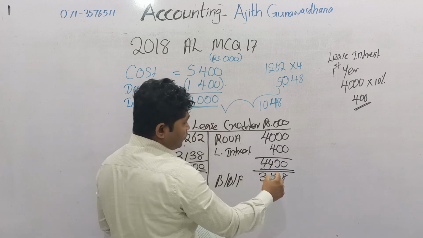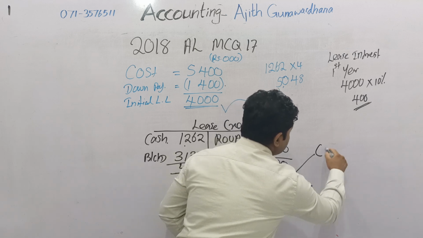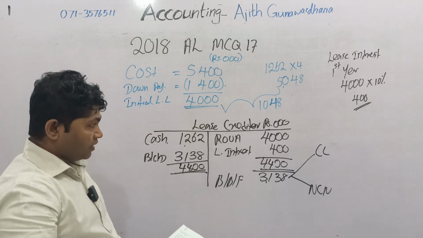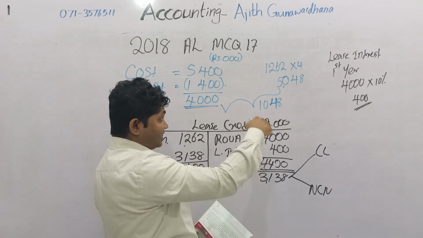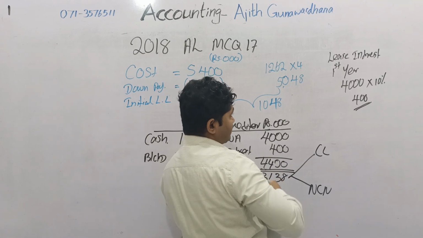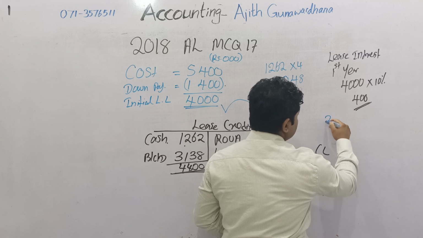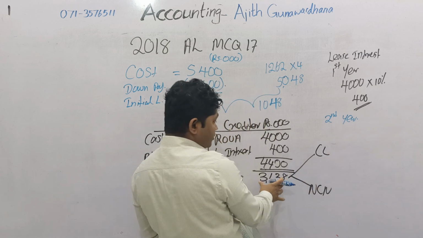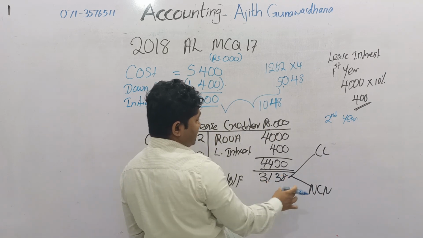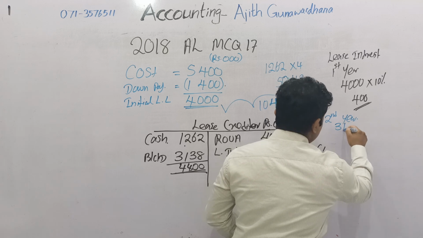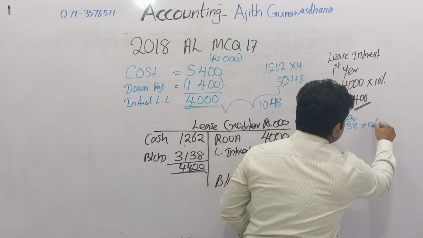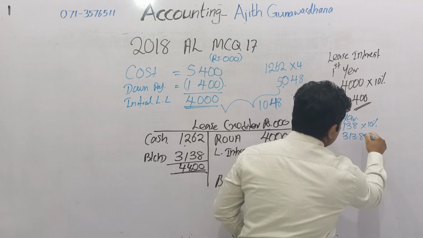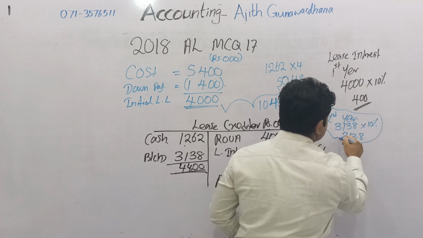This value should be divided into two parts, current liability and non-current liability. Now you have to calculate the next interest also. The second interest is also not given. It should be calculated based on the closing balance of the lease creditor. 3,138 into 10%. Therefore, the next interest equals 313.8. This is the second interest.